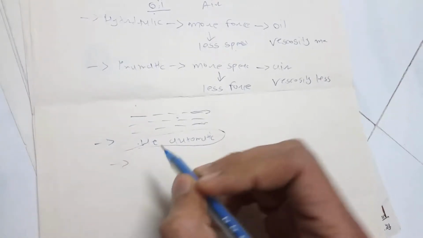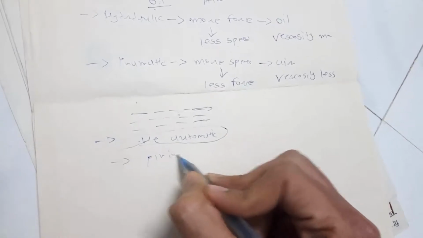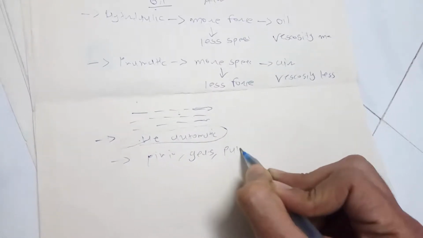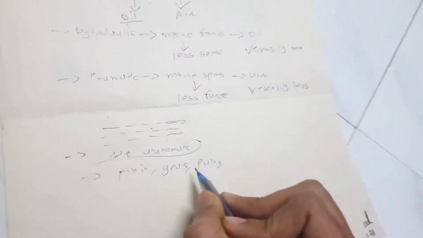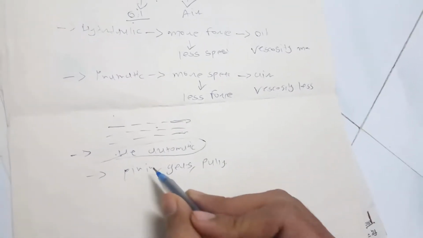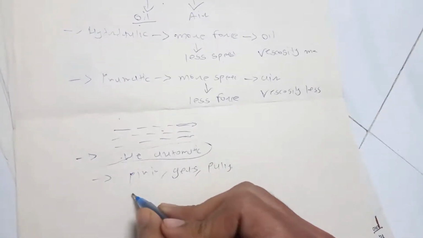So normally in mechanical system we use pinions, gears, pulleys, lots of things, and all of these things make noise, and that is not something which we like. And in hydraulic and pneumatic system it makes very less noise.